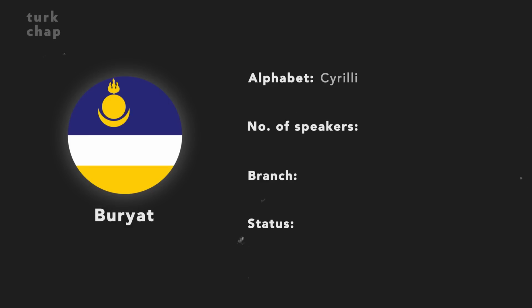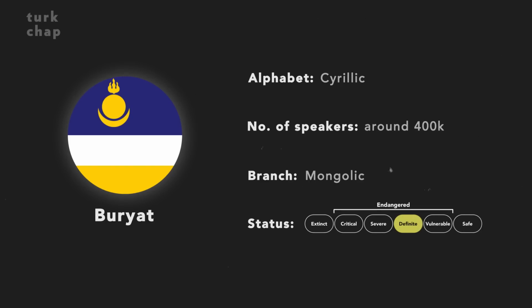Buryat is written in the Cyrillic script, though until the 1917 Russian Revolution it used the traditional Mongolian script. Around 400,000 people speak this language. Buryat belongs to the Mongolic branch. The status of Buryat is definitely endangered.